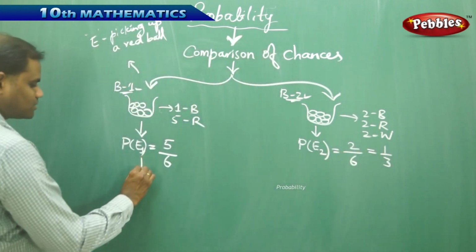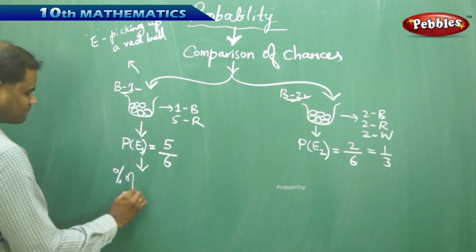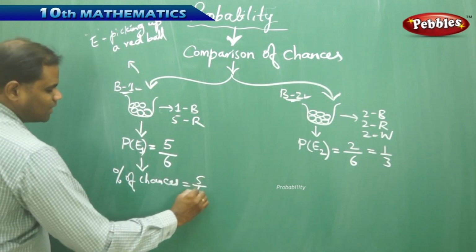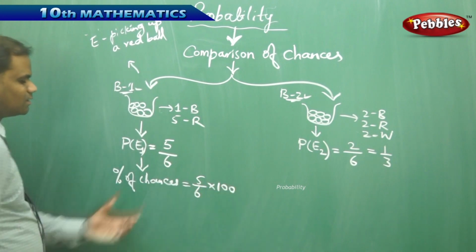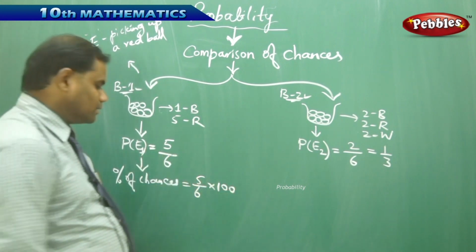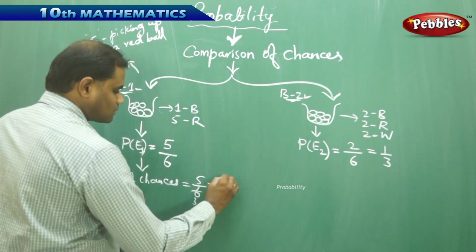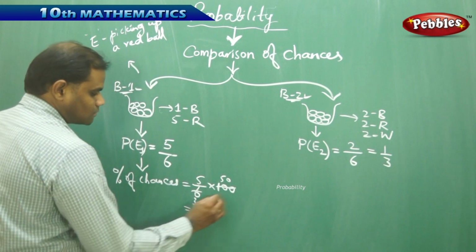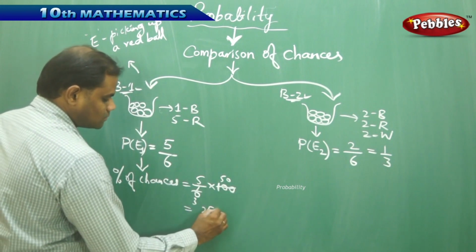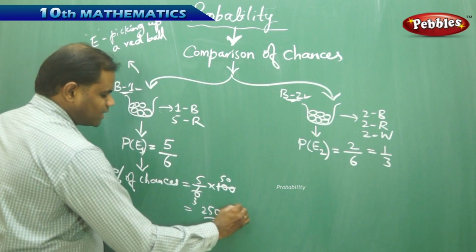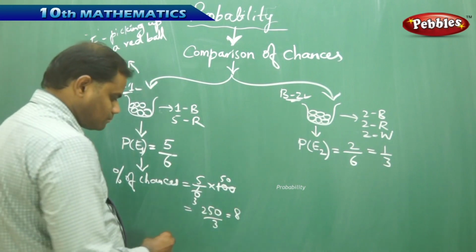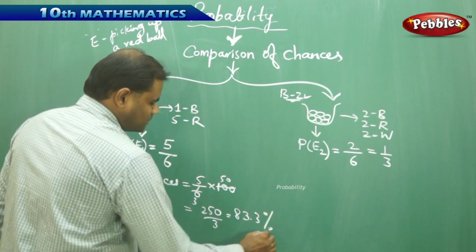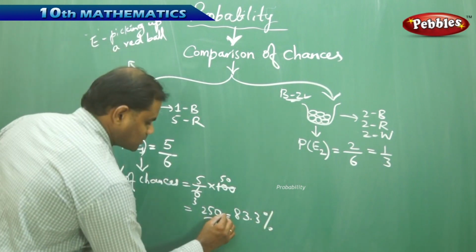Now let's see the percentage of chances. The percentage of chances is P of E times 100, as we have already seen. So 5 over 6 multiplied with 100 gives approximately 83.3%.